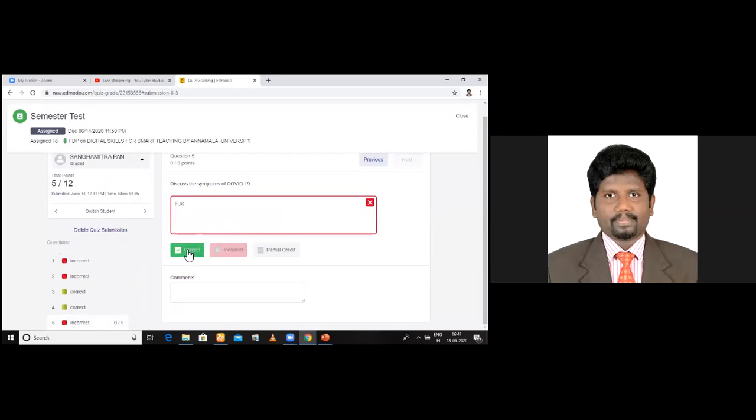For example, look at here. Correct means 5 marks will be evaluated. Incorrect means 0 mark. Partial means you have to give marks. For example, out of 5, you can give 1 or 2, whatever it may be, you can give. Am I clear to you?